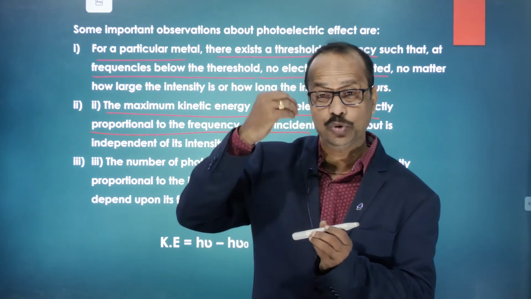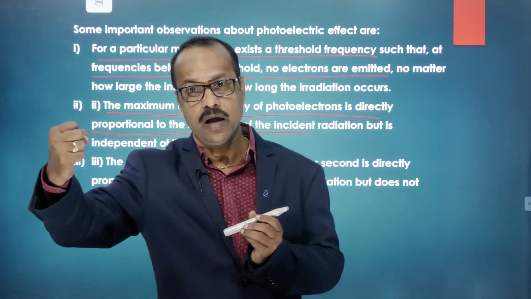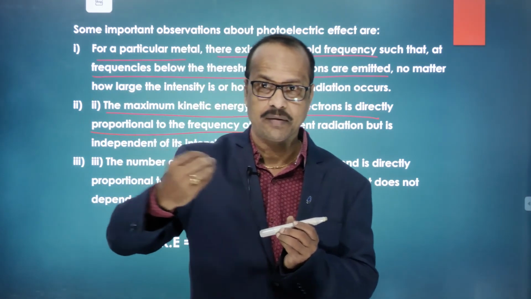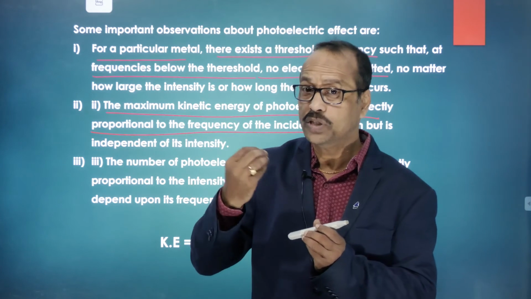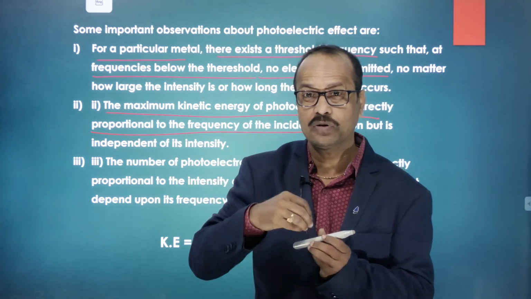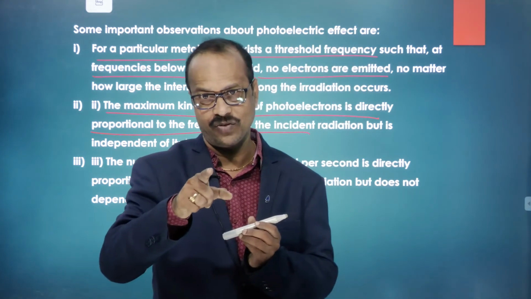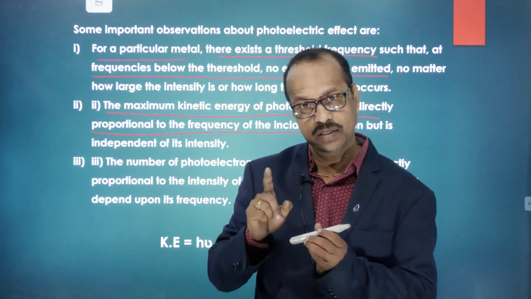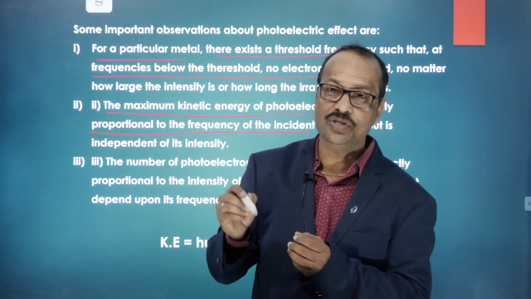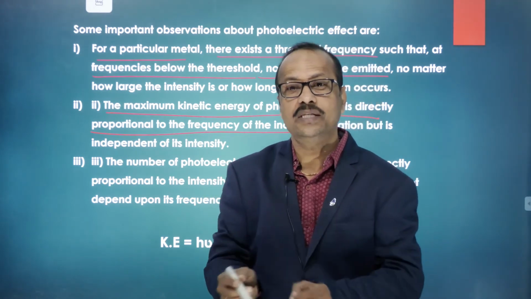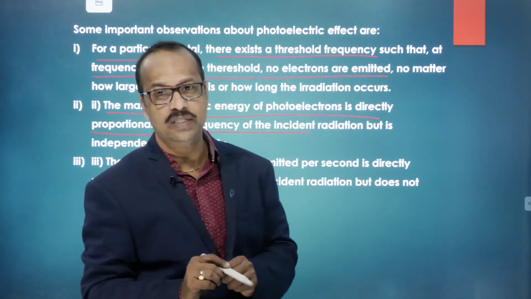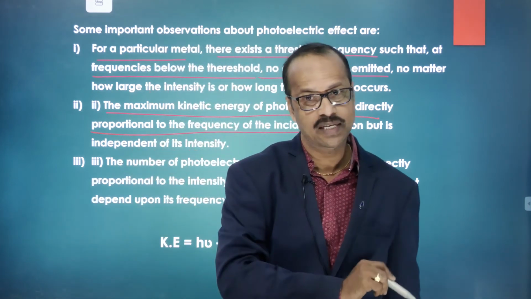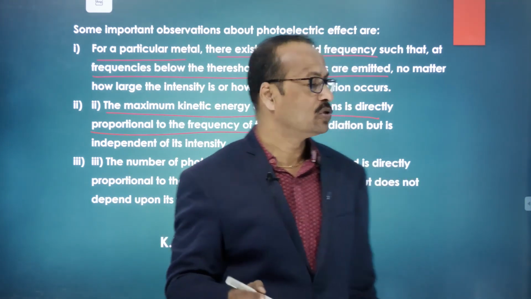Kinetic energy means due to it the electrons will be traveling, they are moving. So this motion in the electrons is given by the kinetic energy, and this kinetic energy is provided by the radiation. Is this clear to you? So the kinetic energy of the electrons is also directly proportional to the frequency. As the frequency increases, the kinetic energy also increases.